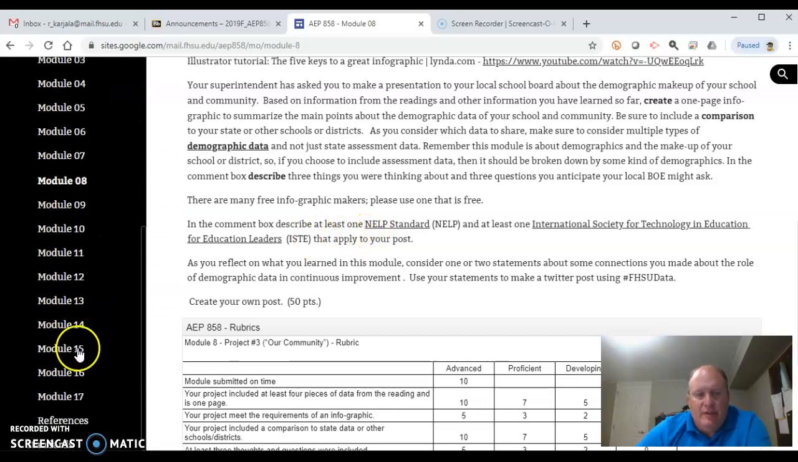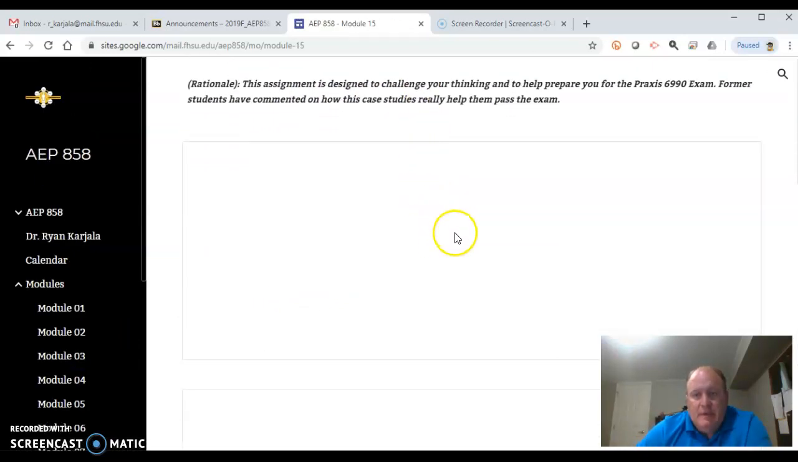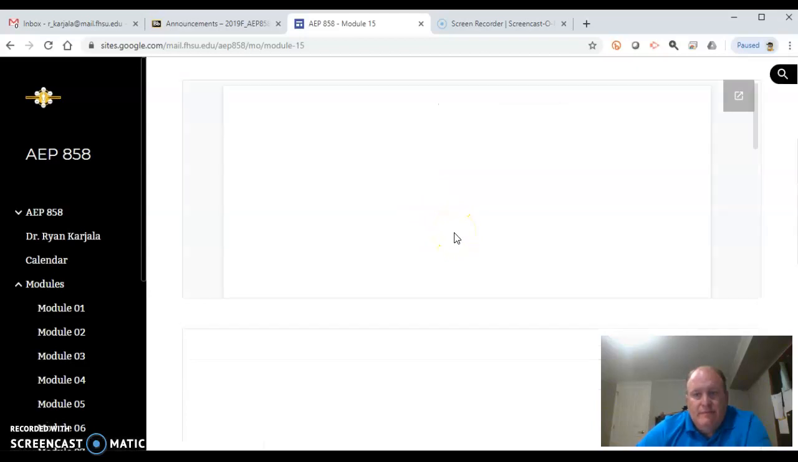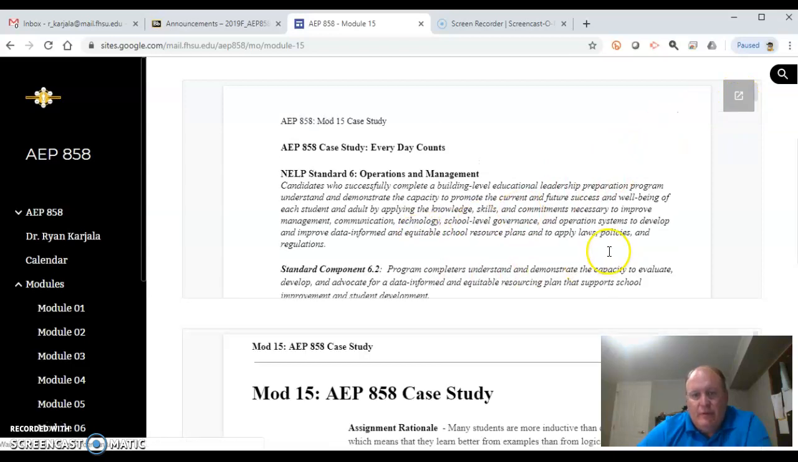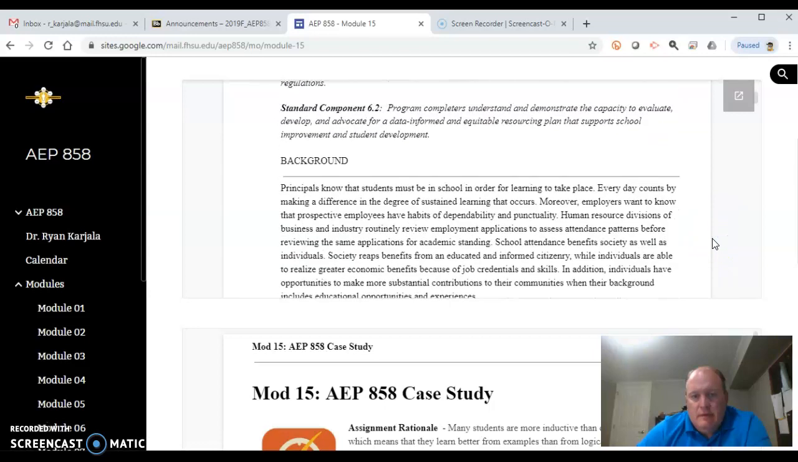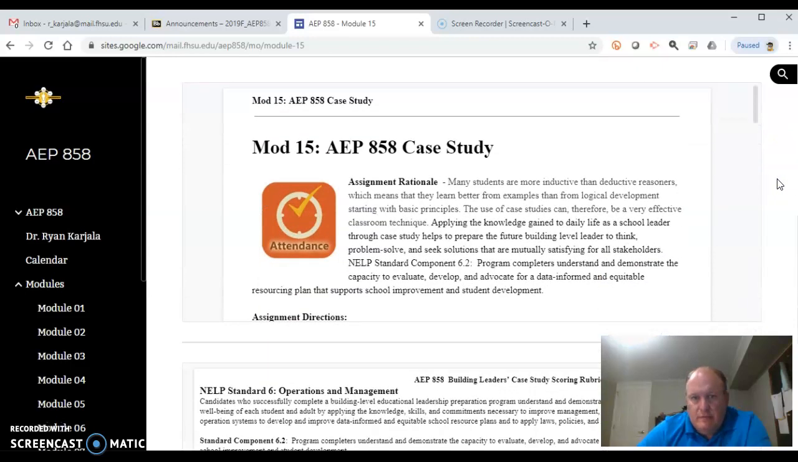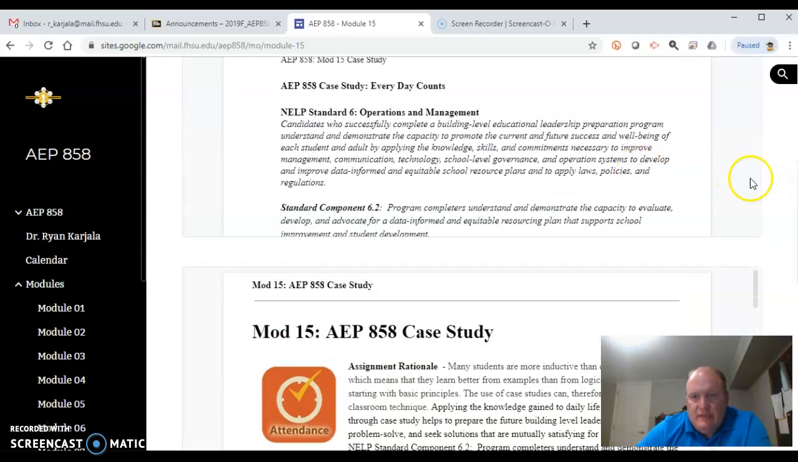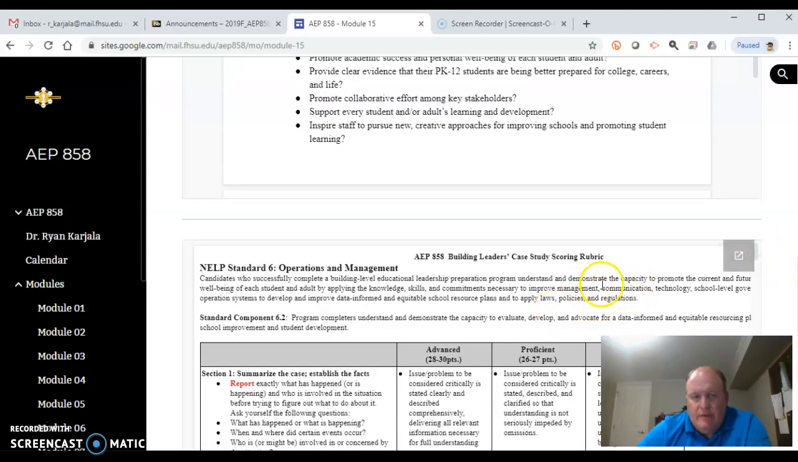A couple of things I do want to point out to you: module 15 is our case study. I want to take a look at this. It comes up here eventually. Here's that link, and here's that little button to make them bigger. You can print this off if you want to. You can read all about it. Scroll down, hopefully. Yeah, there we go. The first one is the case study, the second one is the directions, and the last part is the rubric. So you can take a look at that.